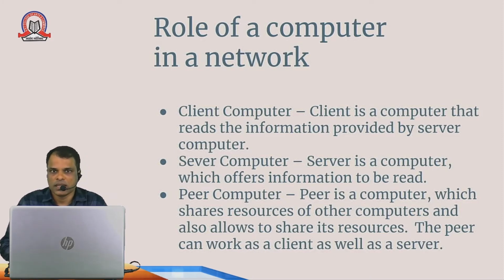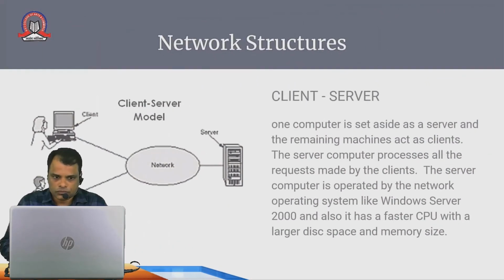Based on this, there are different structures. Now we will see the first structure, the client-server network structure. If you see in the diagram, there is a server computer, there is a network, and clients are connected with the server. This client and server are connected with the help of wire, so we can call it a network. Now what is a client-server? One computer is set aside as a server and the remaining machines act as clients. Fine. So one computer is providing the information and other computers are accepting the information.